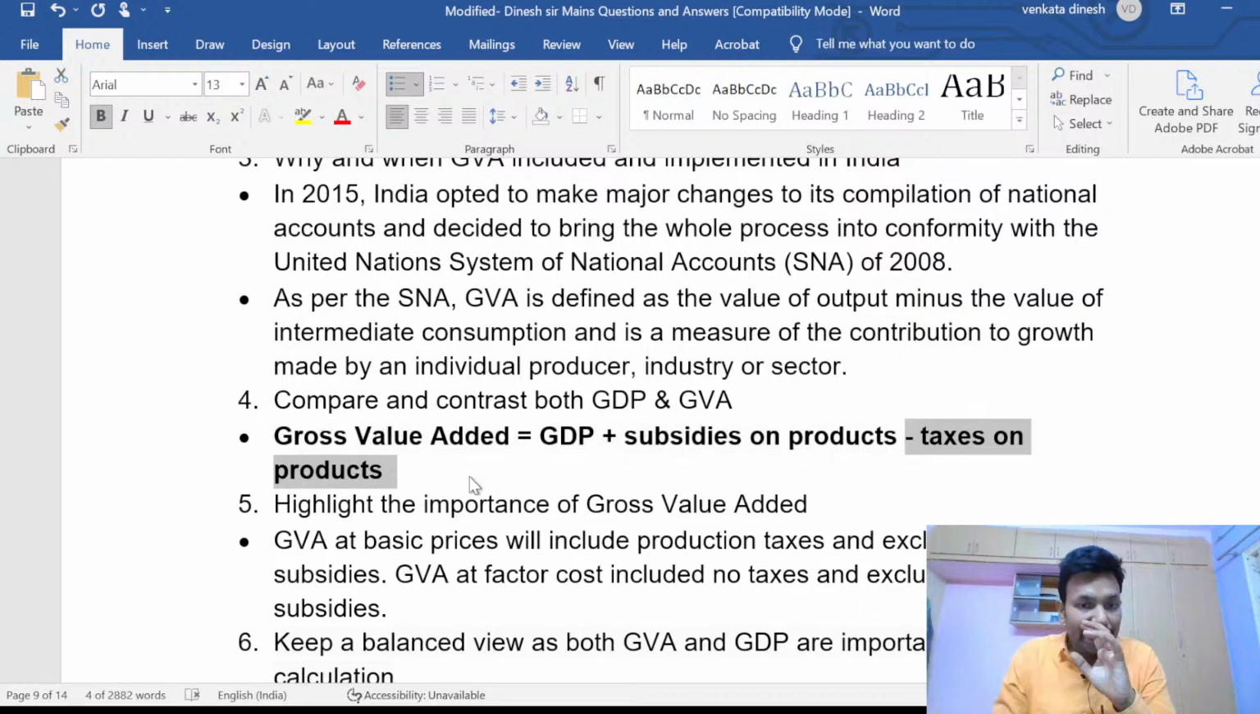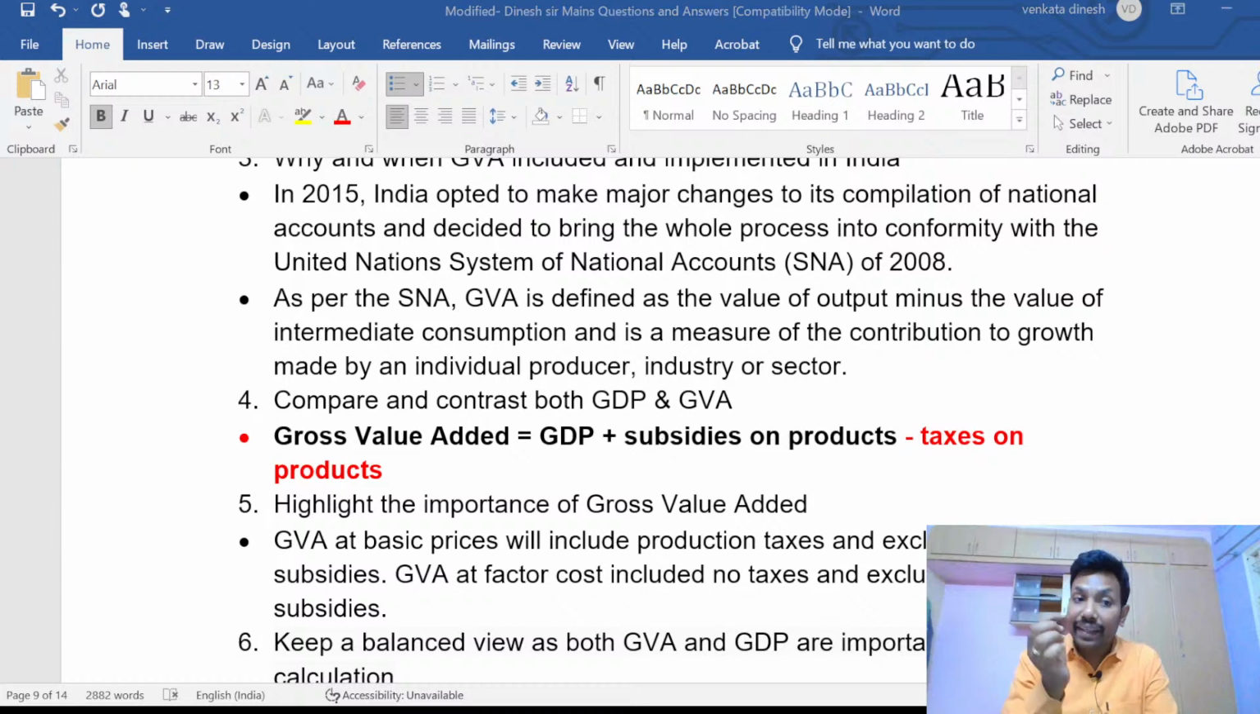We should never take tax into the calculation in GVA, because this is a negative term, right? Subsidies are very important because government subsidies will help you. Subsidies are the opposite of tax, simply to say. So this is very, very important.